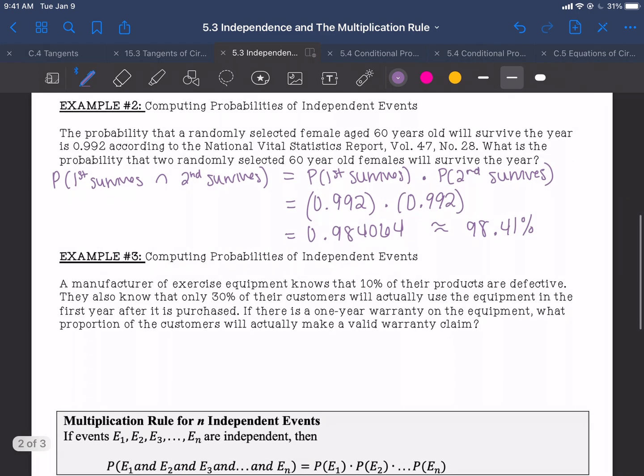Example 3. A manufacturer of exercise equipment knows that 10% of their products are defective. They also know that only 30% of their customers will actually use the equipment in the first year after it's purchased. If there is a 1-year warranty on the equipment, what proportion of the customers will actually make a valid warranty claim?